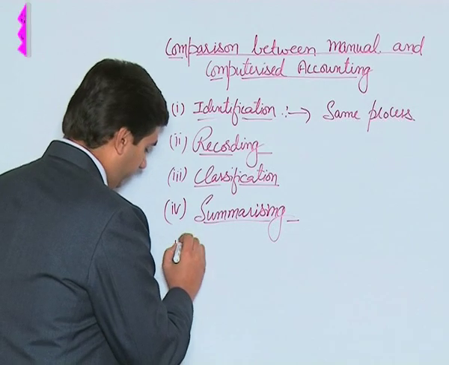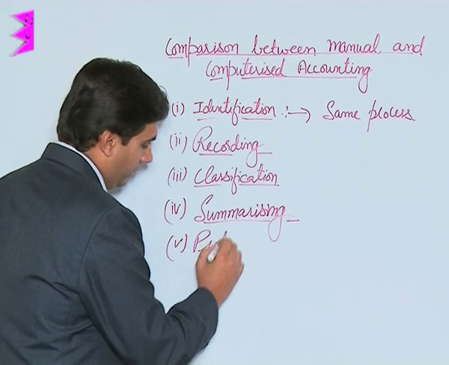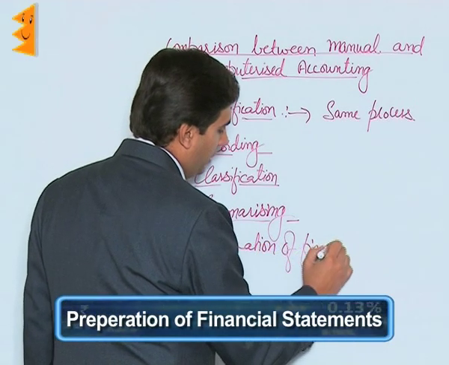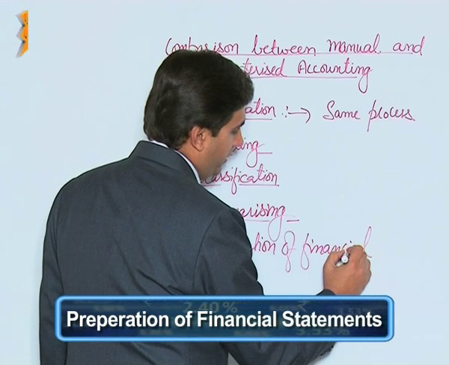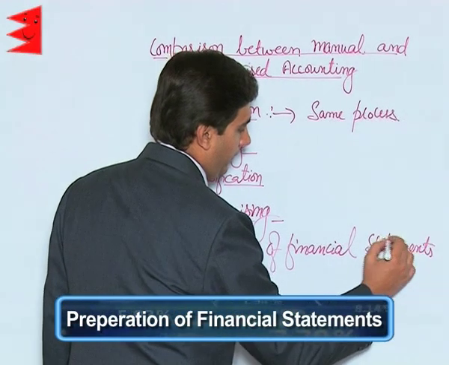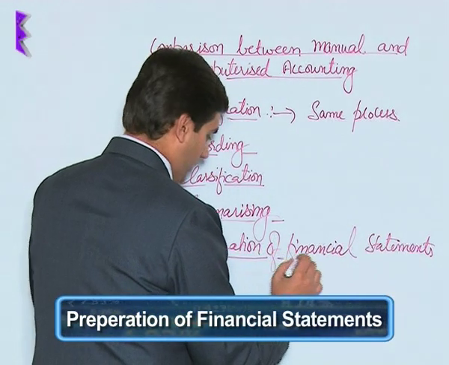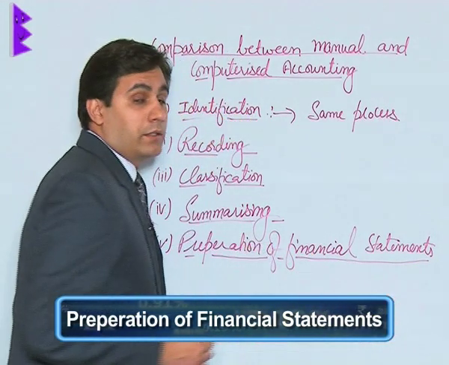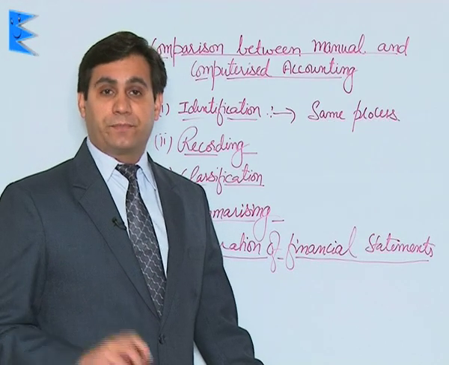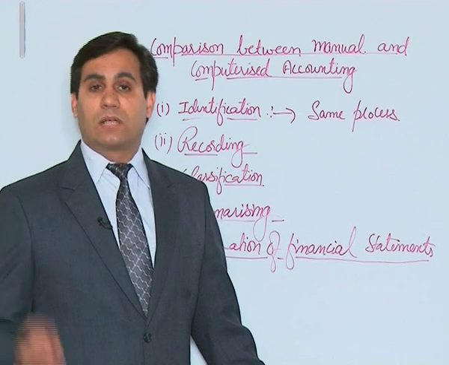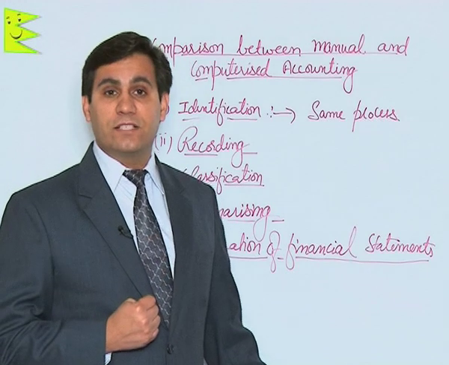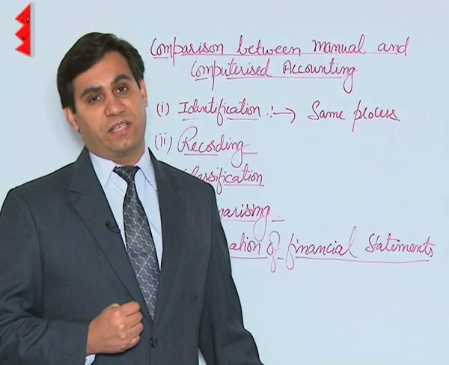Then preparation of financial statements. Now students, financial statements involve both income statement and the balance sheet, that is the position statements. In case of manual system, trial balance is prepared first, then the information in the trial balance is used to prepare income statement and position statement.